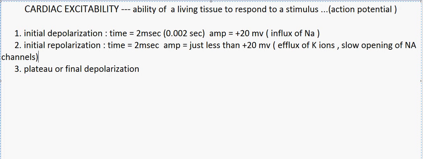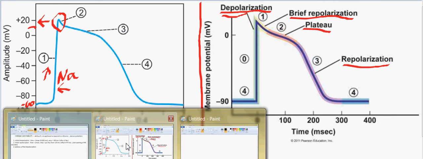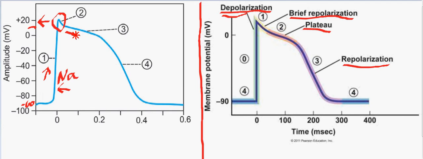So the final depolarization. In this phase, I'll show you this phase where there is a prolonged depolarization, so there is maintenance of the positivity of the cell for a prolonged time limit. This phase is called the plateau phase. I'll write P here to denote the plateau phase, which is over here. You can see the plateau phase where the positivity is maintained for some prolonged period.